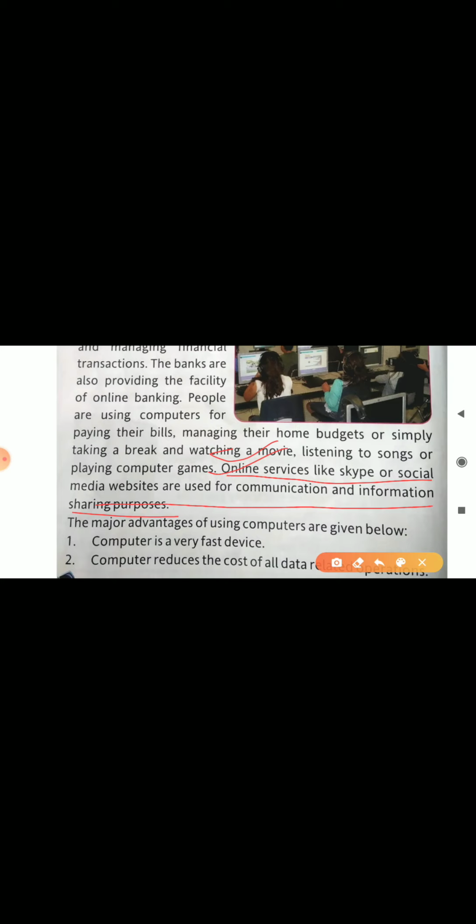Online shopping we can do, sitting at our home we can shop for anything. Online chatting we can do, and we can do video calling also. So Skype is a video calling app, and it is the same process in WhatsApp. All of you have done video calls on WhatsApp, right? Nowadays we are taking our online classes on Microsoft Teams. That is also a live social networking site. So all these things are being done with the help of a computer. So the computer makes our life very easy.